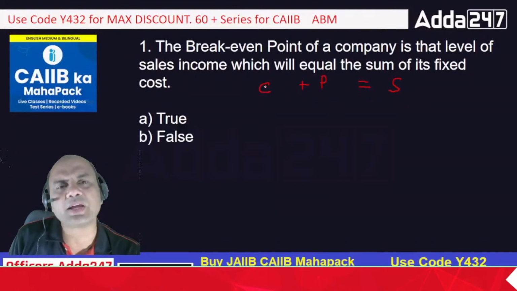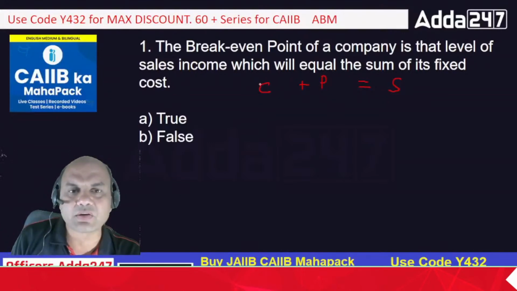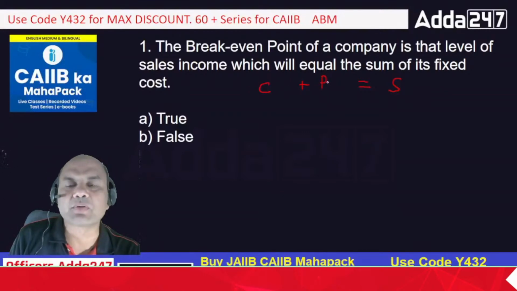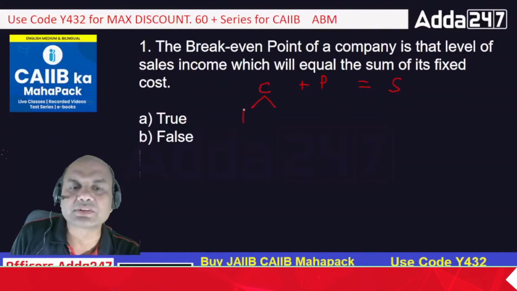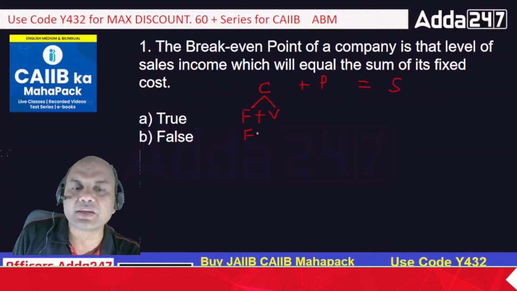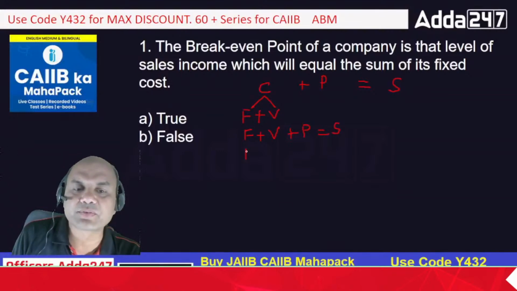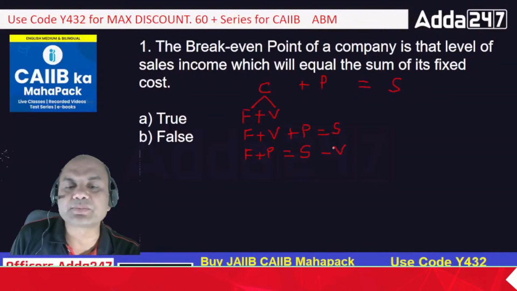Any business you do, a business of chai wala, or sabji wala, or a business of Reliance, the basic rule is the same. Cost plus profit equals sales. Now this cost will be divided into two parts, fixed cost and variable cost. So what will I do? Write it over here now: F plus V plus P equals S. So I'll change this a bit and make it F plus P equals S minus V. So selling price minus variable cost.